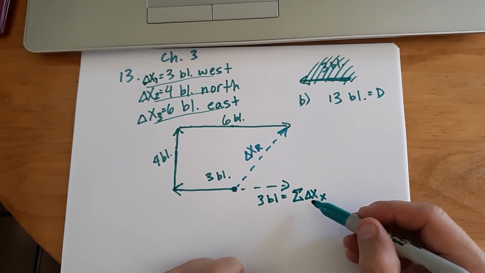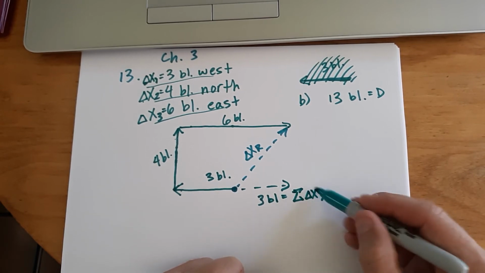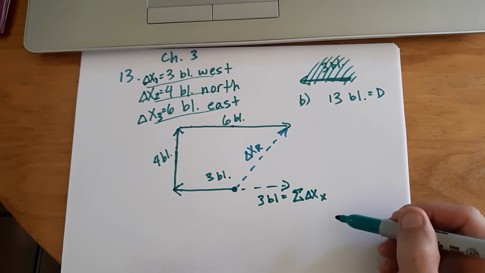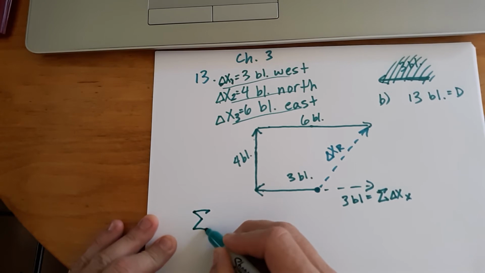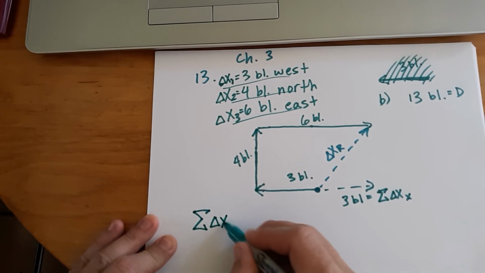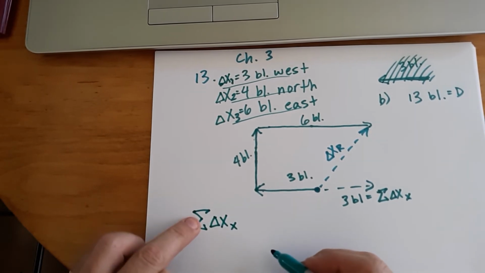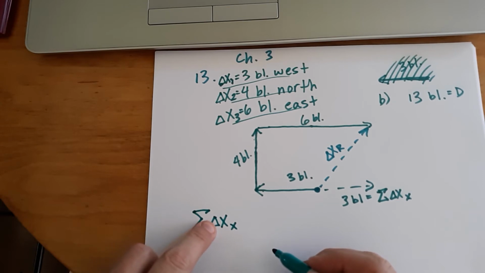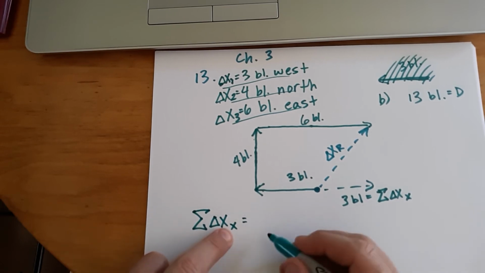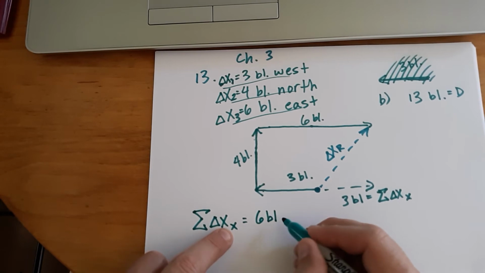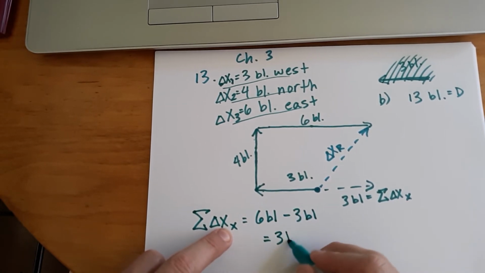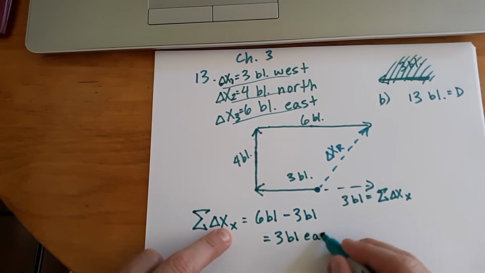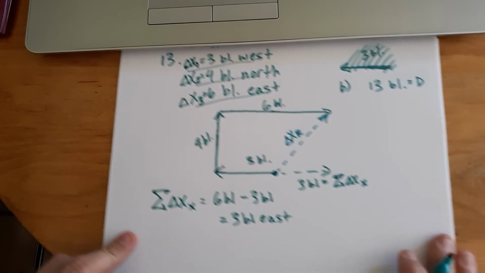Sigma means sum of my displacements in the x-axis. And if we wanted to be formal about that and actually show the work, and I will since we haven't done a problem like this before, the sum of my delta x's or my displacements in the x-axis would be 6 blocks minus 3 blocks, which we know is 3 blocks. But it's 3 blocks to the east. That's important to note, right? 3 blocks to the east.